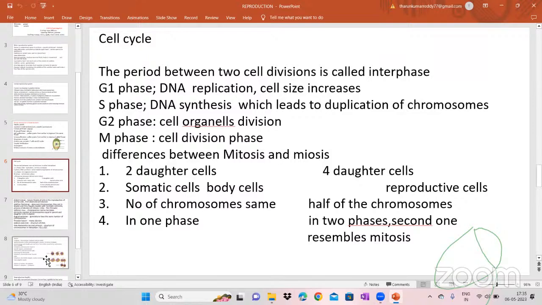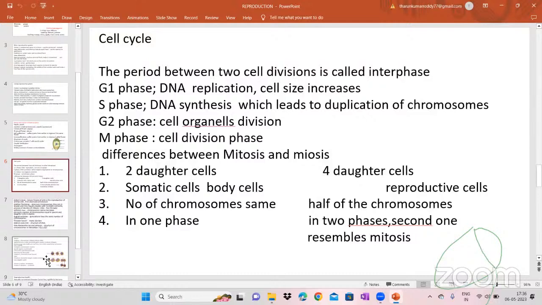Half of the chromosomes are reduced in meiosis. Half of the chromosomes reduced means if 24 chromosomes are there in the mother cell, only 12 chromosomes are there in the daughter cells. If 6 chromosomes are there in the mother cell, only 3 chromosomes are present in the daughter cell. So half of the chromosomes are reduced in meiosis, and it happens in the reproductive cells.